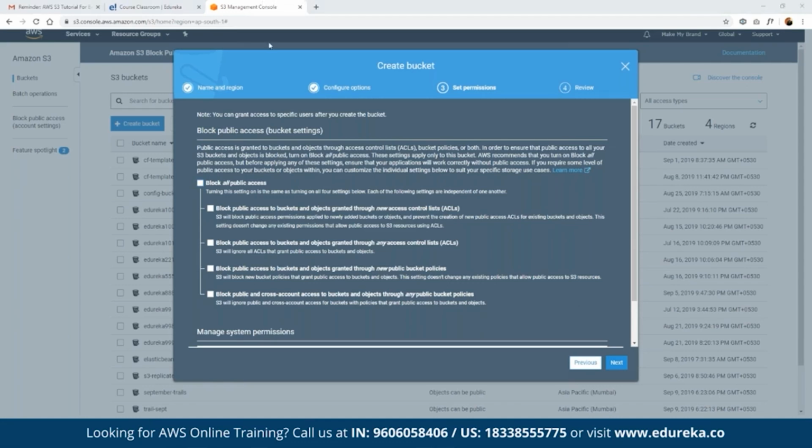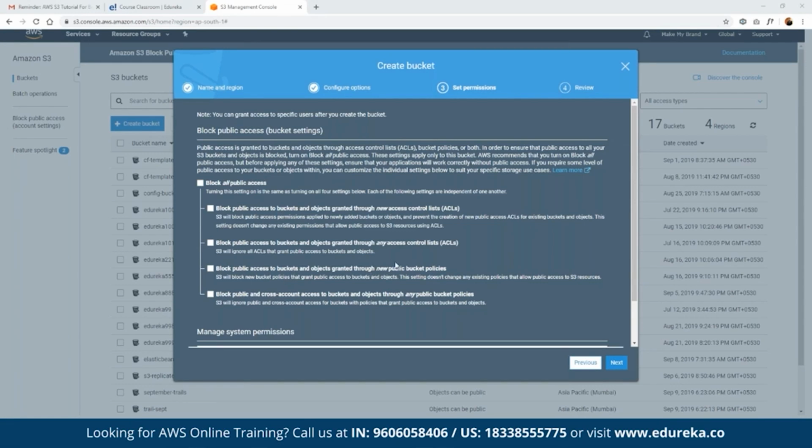First of all, here we can block all public access. In this option, we can block the public access to buckets and objects granted through new access control lists, right? Now here in AWS, we have a concept of ACL, so we can define multiple ACLs. If you don't want this to be accessed through new ACLs, we already may have defined multiple ACLs before, but in terms of new ACLs, we don't want to give access, then we can check this option. If we want to block the access to our bucket through any of the ACLs, then we can choose this option, right?